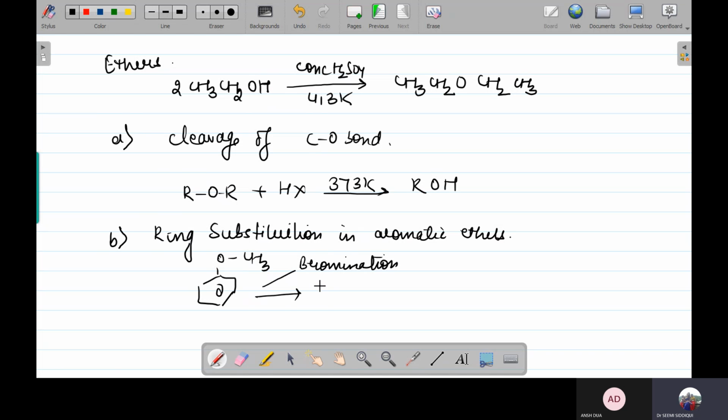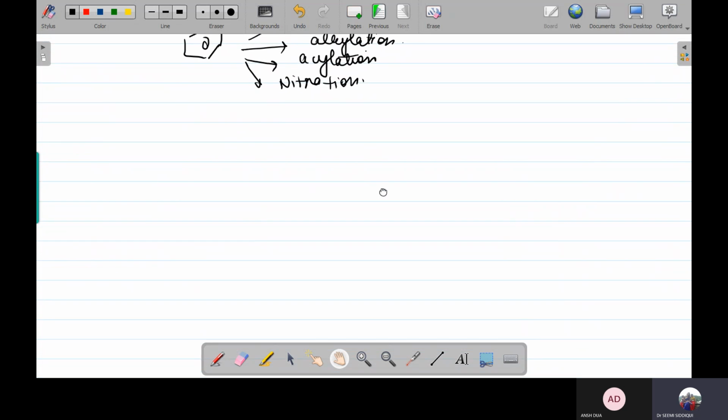It is going to undergo Friedel-Crafts alkylation. Again, it will form para and ortho methoxytoluene. It will undergo Friedel-Crafts acylation. Again, para methoxyacetophenone and ortho methoxyacetophenone, and nitration: para-nitroanisole and ortho-nitroanisole. So these are the chemical properties of ethers.